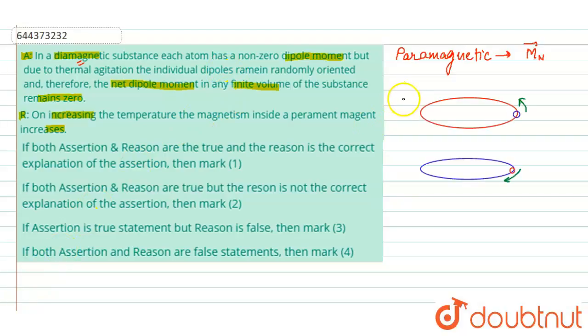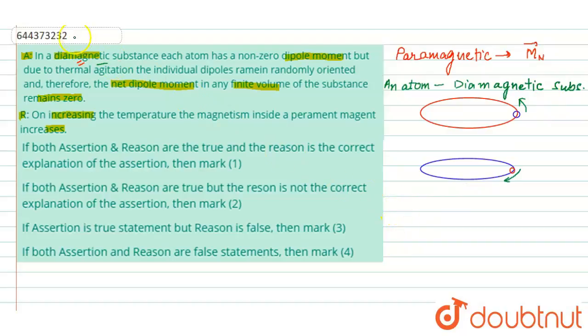Now let us understand why an atom may have a magnetic moment, and let us understand what happens in a diamagnetic substance. So let us take an atom of a diamagnetic substance. What happens in a diamagnetic substance is that there are paired electrons.